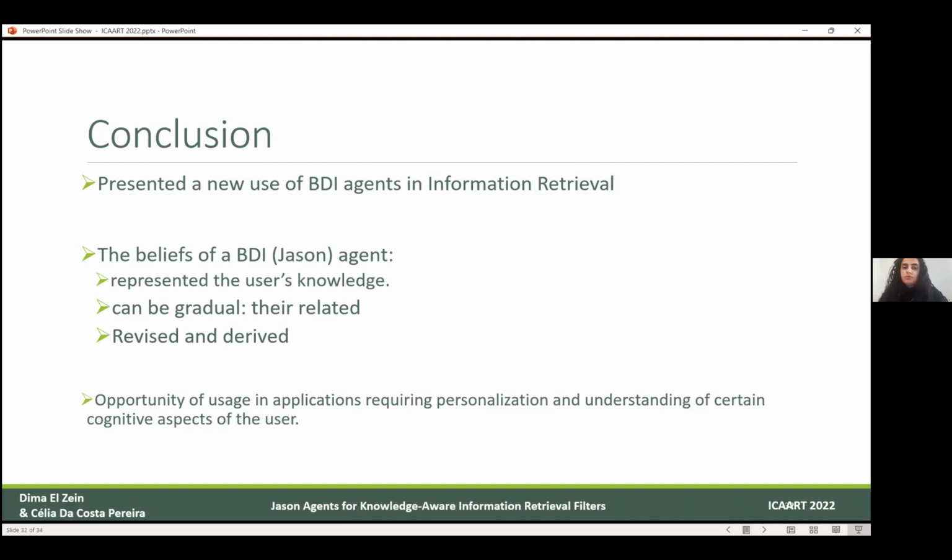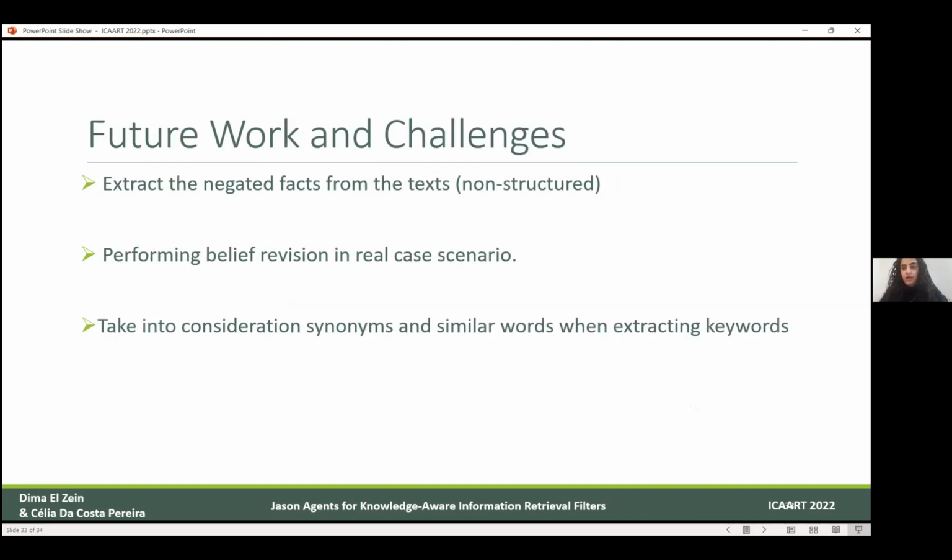Finally, we want to discuss the future work and the challenges of developing such a framework. First is the extraction of negated keywords. Theoretically, the framework represents negated facts, but it is still a challenging task to extract negations from unstructured texts. Once this challenge is overcome, it will be easier for us to perform real belief revision.